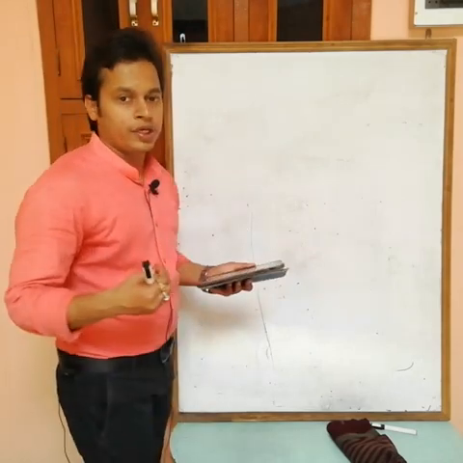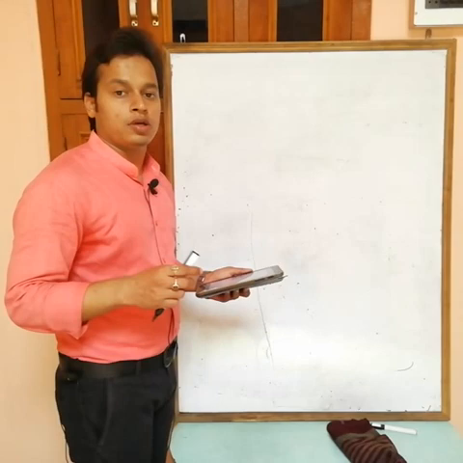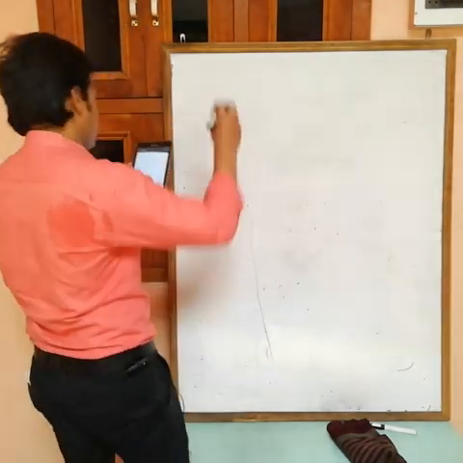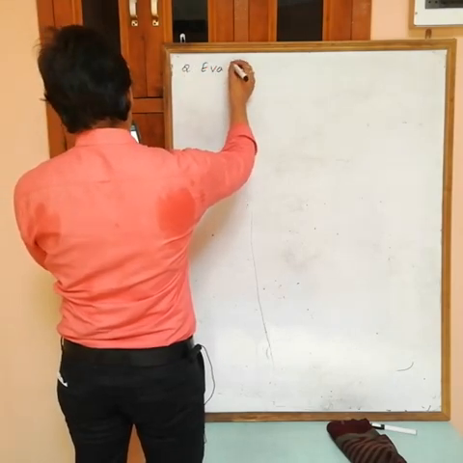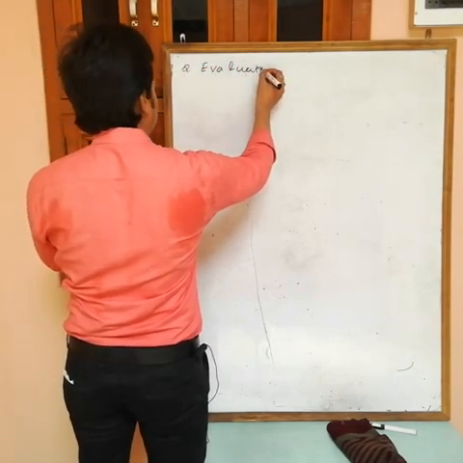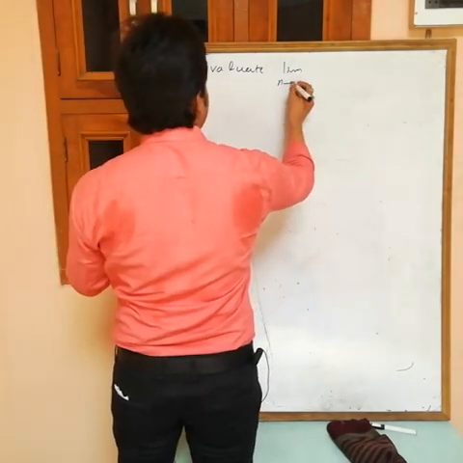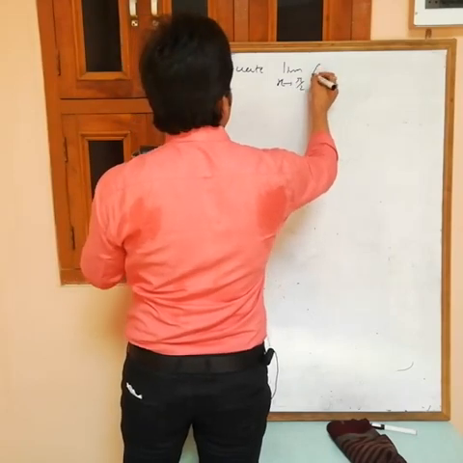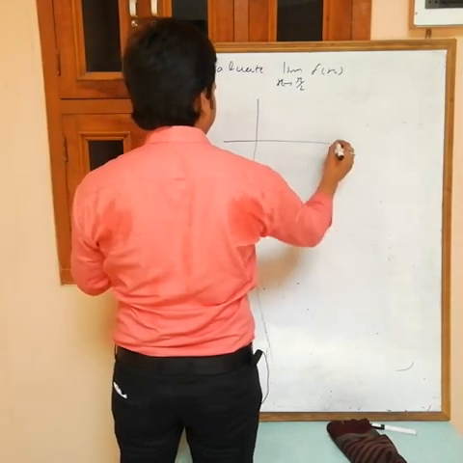At x equals to a, RHL is f of a plus h, value of function at a plus h, and LHL is f of a minus h. Okay, now write a question. Evaluate limit x tending to pi by 2 of f(x). Okay, graph is given.